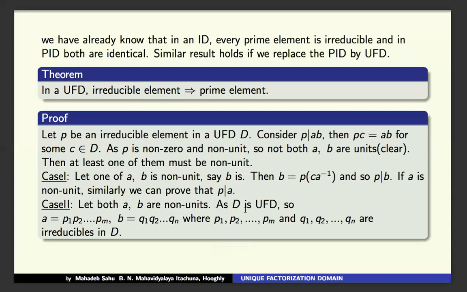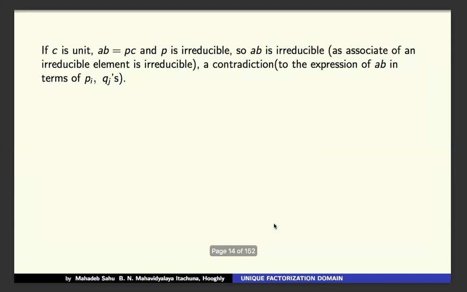Now, if both A and B are non-unit, then as D is a UFD, every element A and B can be expressed as A equal to P1 P2 up to Pm, B equal to Q1 Q2 up to Qn, where P1, P2 up to Pm and Q1, Q2 up to Qn are irreducibles by definition.